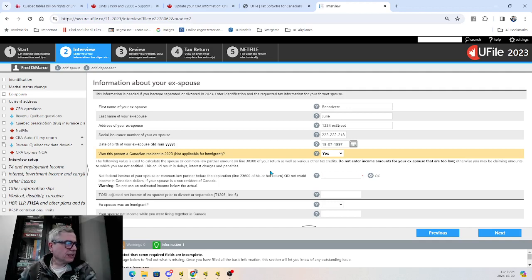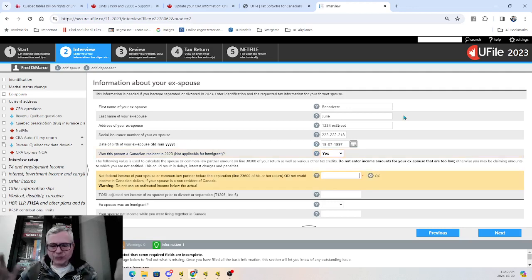That's something that is exactly outside of the scope of the program. When I was in practice, that was a very problematic area. Do your best, and what we're saying here is try not to guesstimate below the actual amount. If you have records of how much income your estranged spouse could have made, you can try that. But again, once you're assessed, if the amount you estimated was lower than the actual, then the CRA will ask for some money back.